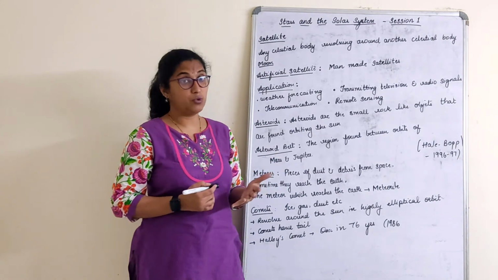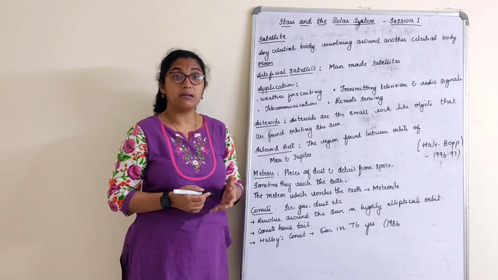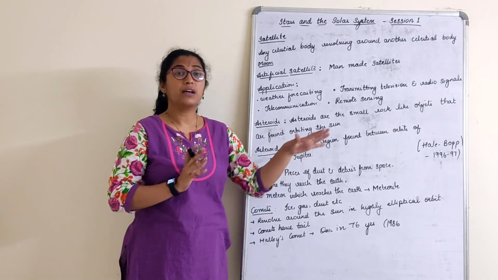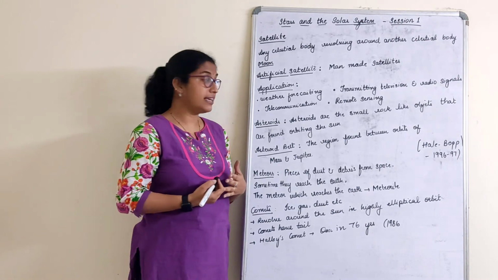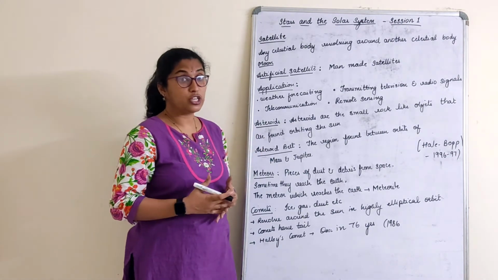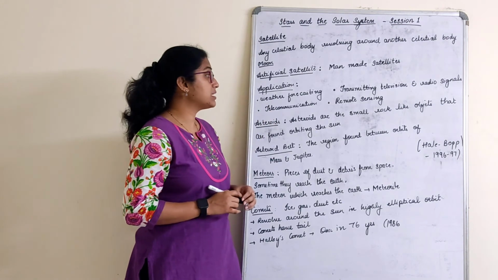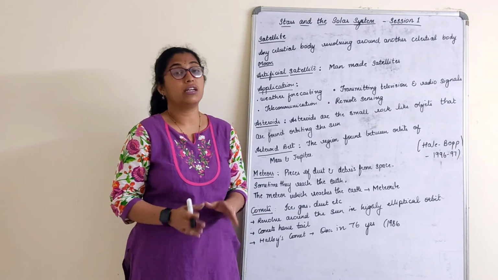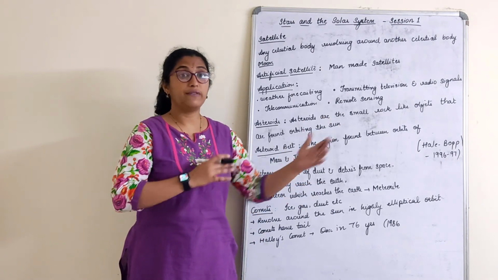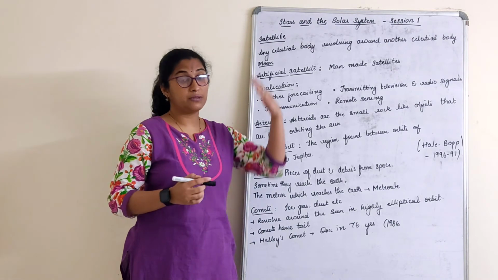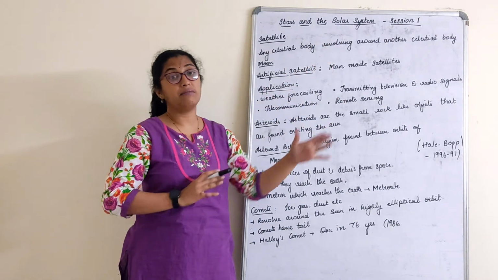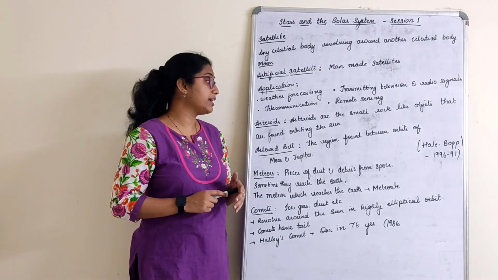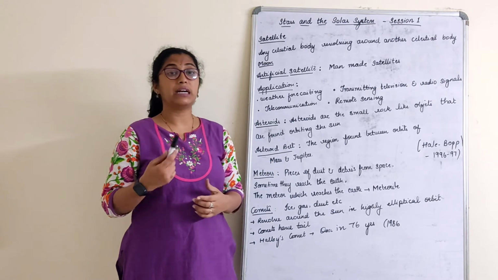The natural satellite is the moon. Artificial satellites are nothing but man-made satellites. INSAT, Aryabhatta 1, Rohini, these are many artificial satellites. Why are they used? What are their wide applications? They are used in weather forecasting, transmitting television and radio signals, telecommunication, remote sensing, etc. We send these satellites and fix them at a particular orbit.